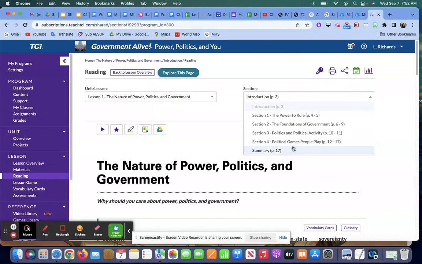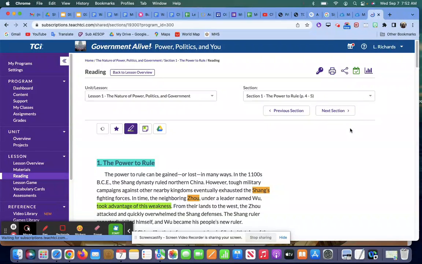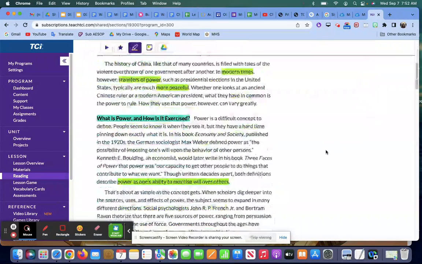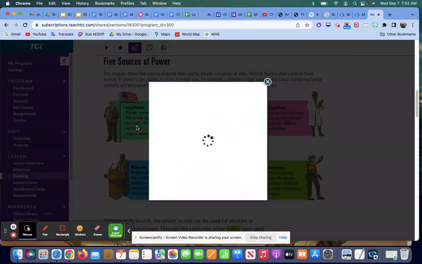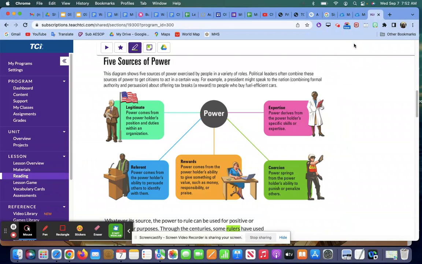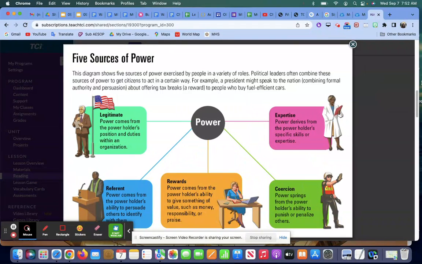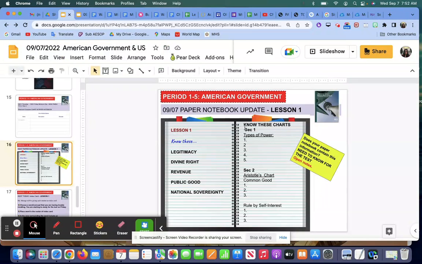I'm going to jump to section 1 here because that is where the first chart is. You can also use these buttons up here at the top to navigate. And remember, down here, here's the 5 sources of power. These are really long definitions. You don't need everything that's written here. So again, if you notice, I clicked on it to make it bigger. So that shows you the 5 powers. Go back to your notebook, your paper notebook, and make sure that you have those 5 powers.